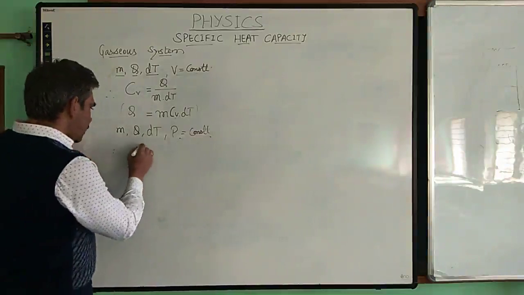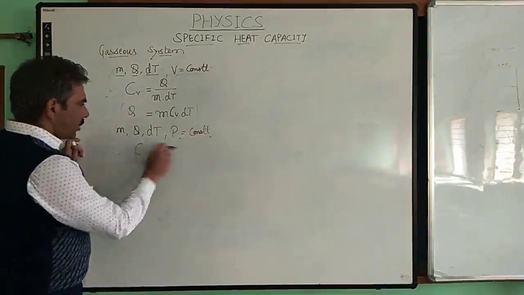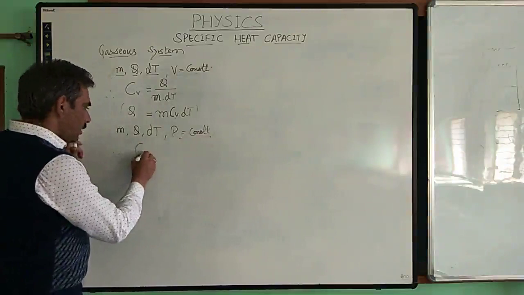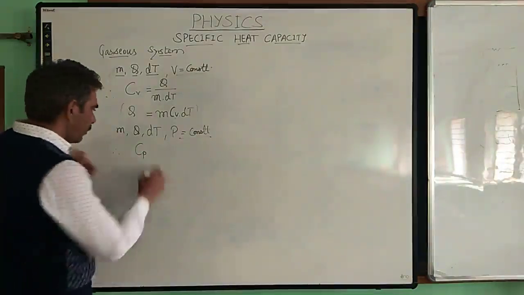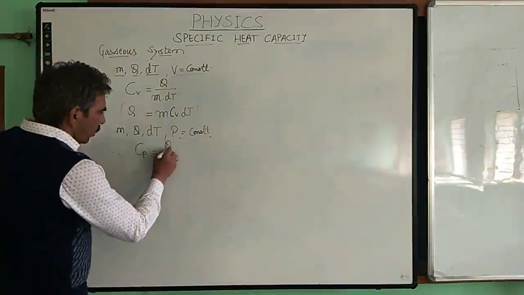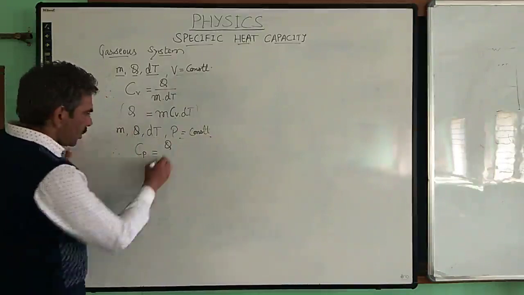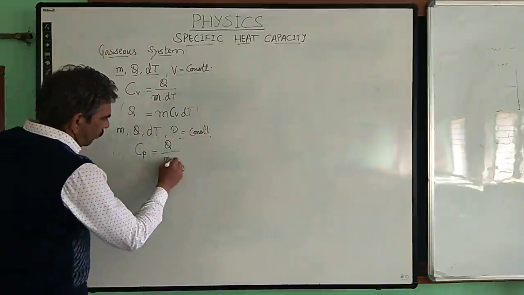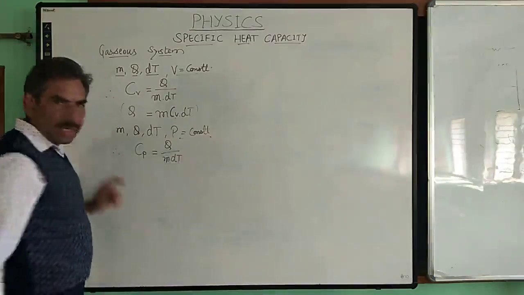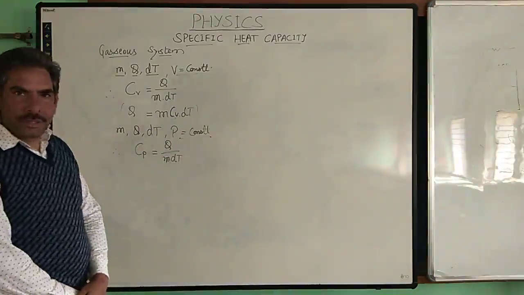So in the situation when pressure is kept constant, the specific heat capacity is written as Cp, and it is given by the amount of heat which the gaseous system absorbs per unit mass for each degree change in the temperature, per unit temperature change.